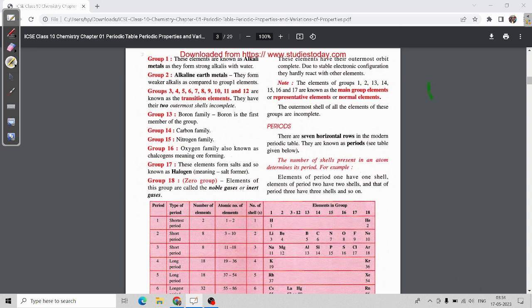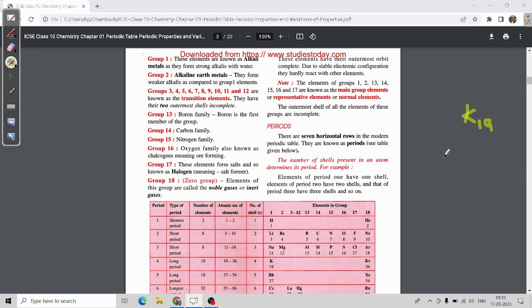See, if we take potassium, K, the atomic number is 19.